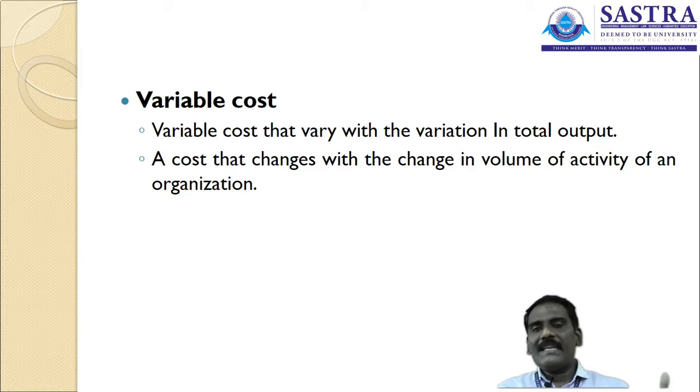So with an increase or decrease in the level of activity, the cost will tend to change. That we call variable cost, which depends on the level of activity.